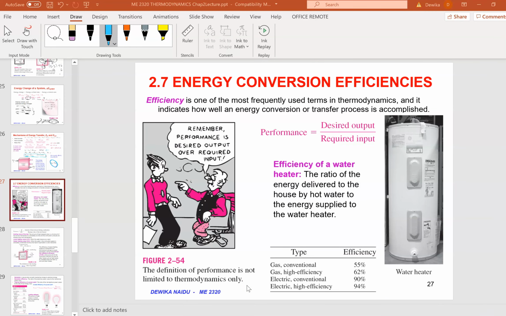Now we're going to move on to chapter 2.7, which is energy conversion efficiency. What is efficiency? It's the most frequently used term in thermodynamics, and it indicates how well an energy conversion and transfer has been accomplished. It mostly depends on the desired output over input. It's always output over input. The efficiency of a water heater is the ratio of energy delivered to the house by the water heater to the energy supplied to the water heater. For example, a conventional gas heater is only 55%, while electric is very high efficiency, which is 94%.